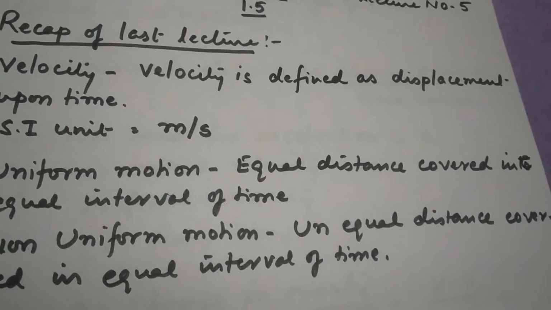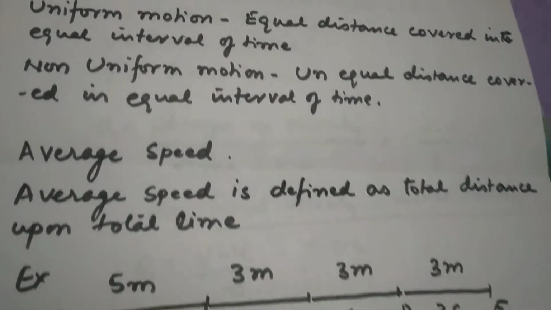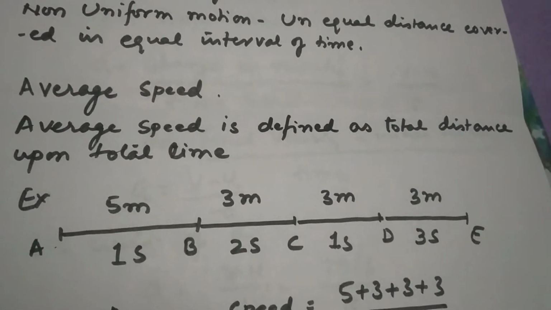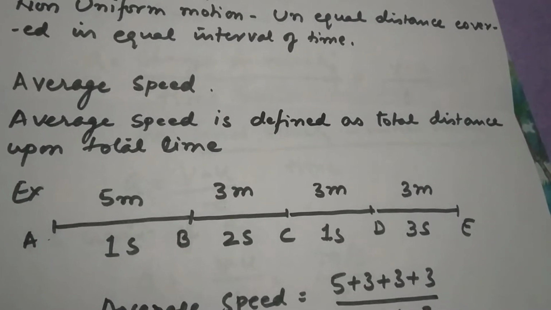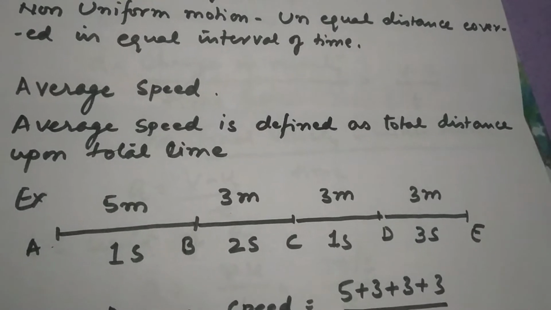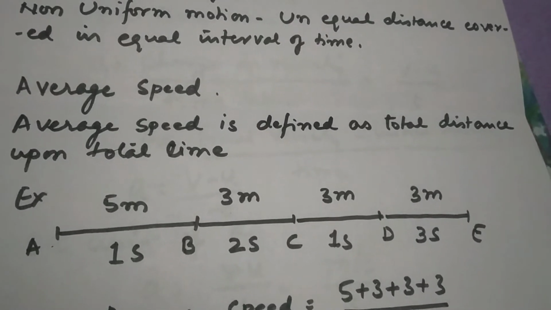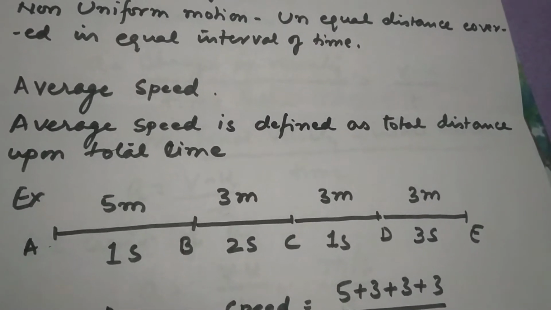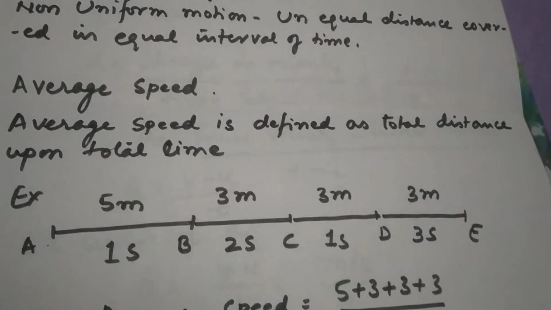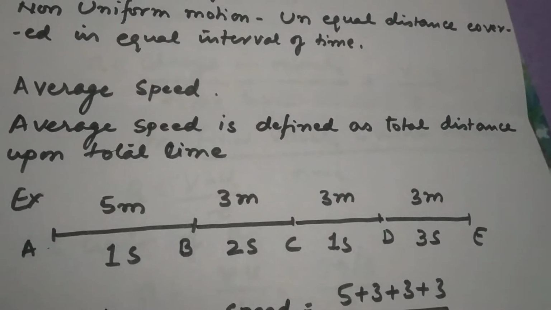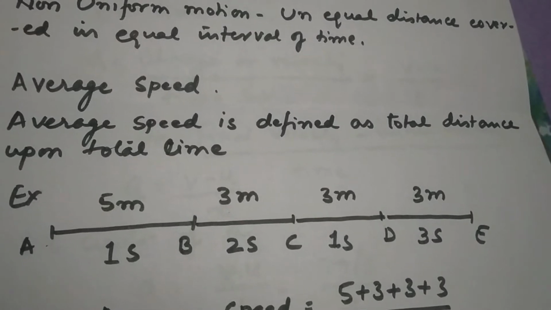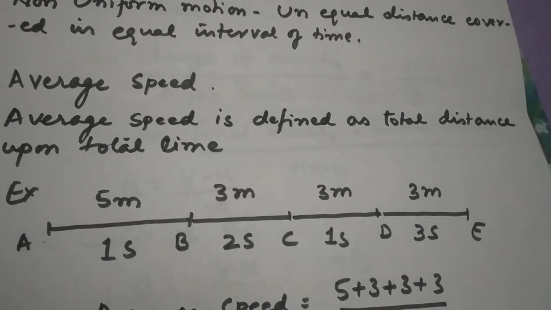Today we will be taking a new topic called average speed. Please understand properly. Average speed is defined as total distance upon total time. For example, if a body covers a particular distance in a different time, or you can say the speed is not constant. If its speed is not constant, we cannot find a single speed. In that case, we need to find the average speed. So I am giving you one example.